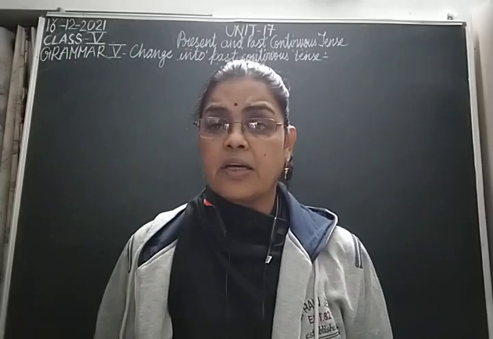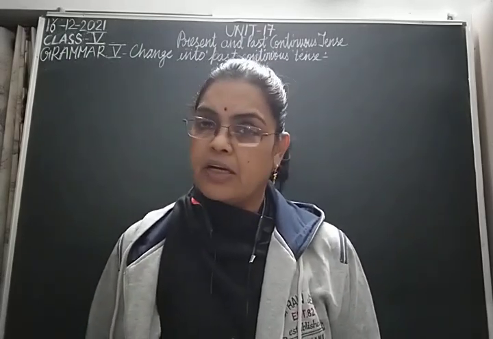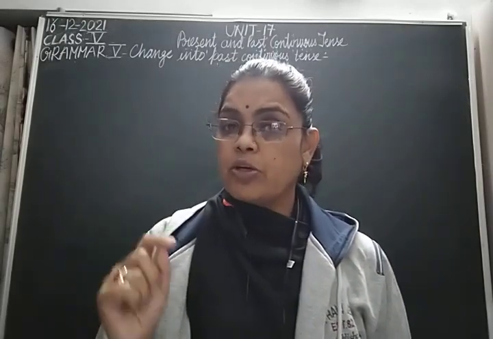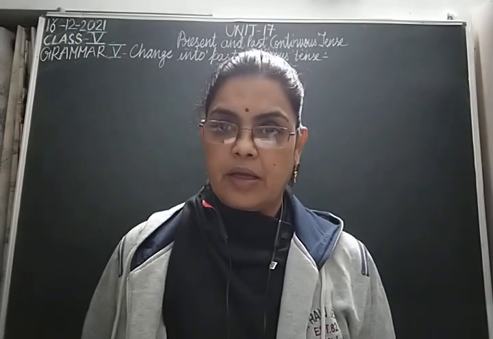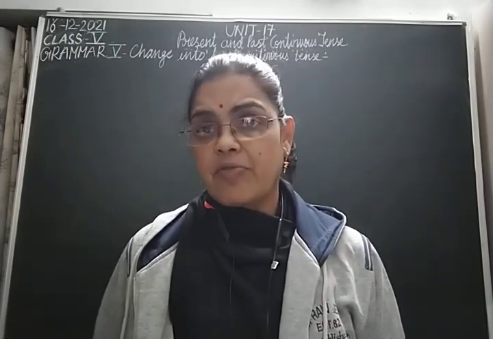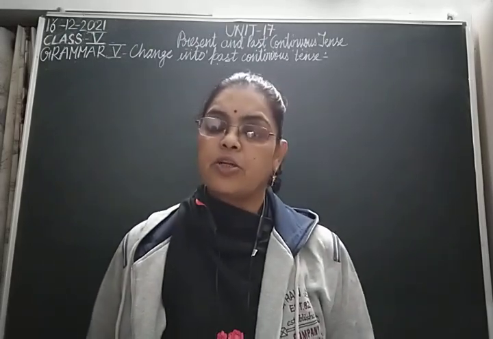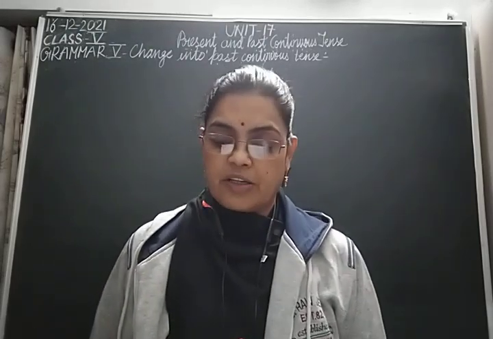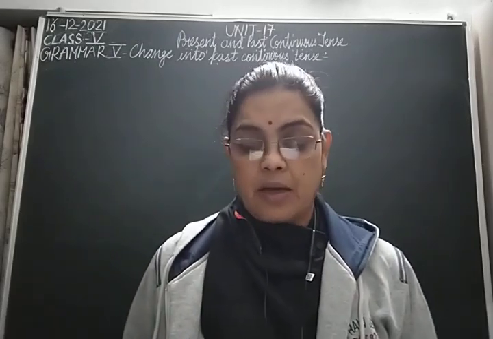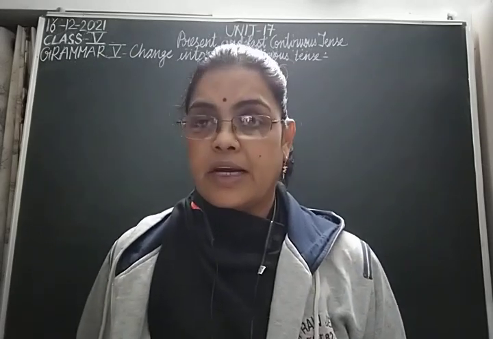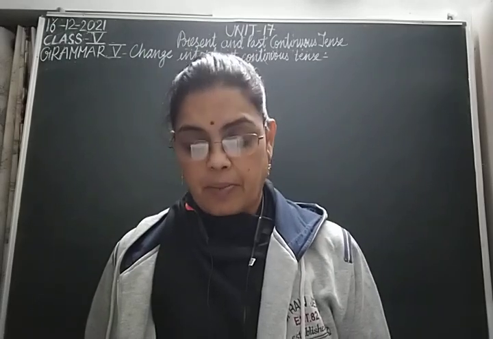I had already written and explained the first 3 sentences of exercise 5. I'll revise. The first thing you need to do is identify and underline the verb in the sentence, because it is the verb which changes into the ing form, and as per the subject you will use was or were after the subject. The first one, armed robbers raided the bank, and the sentence in past continuous tense will be armed robbers were raiding the bank.